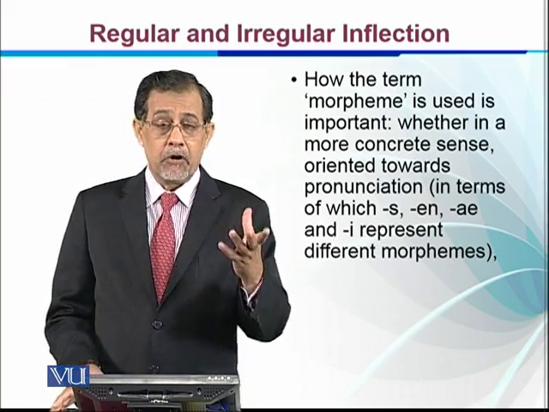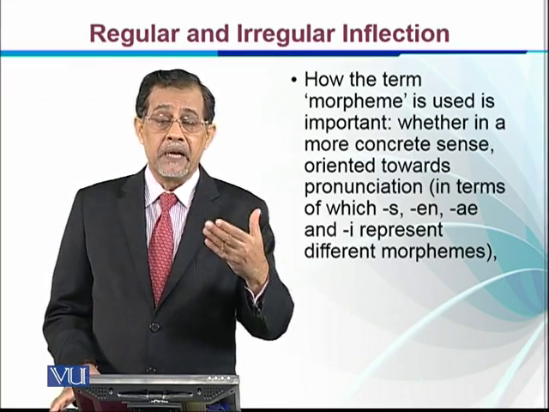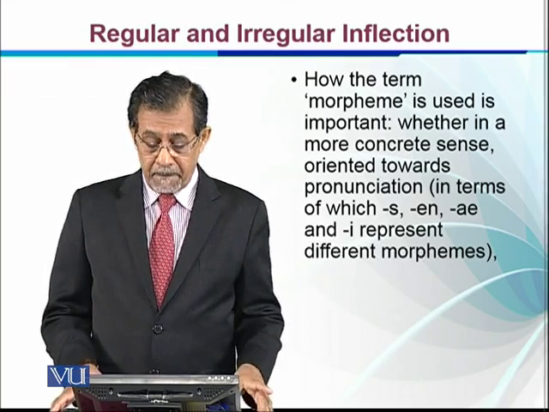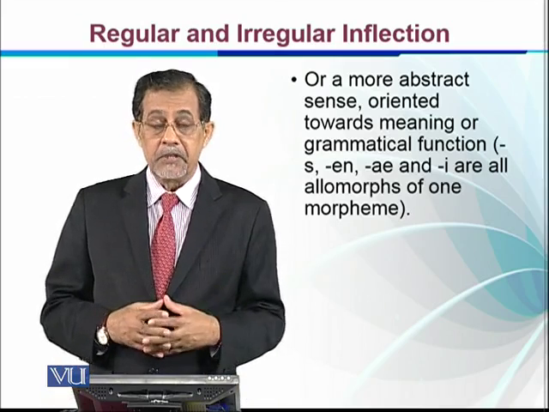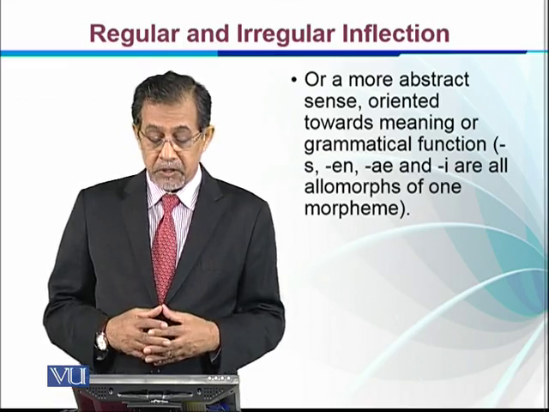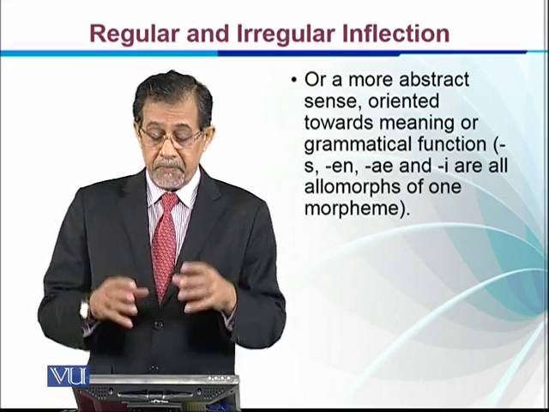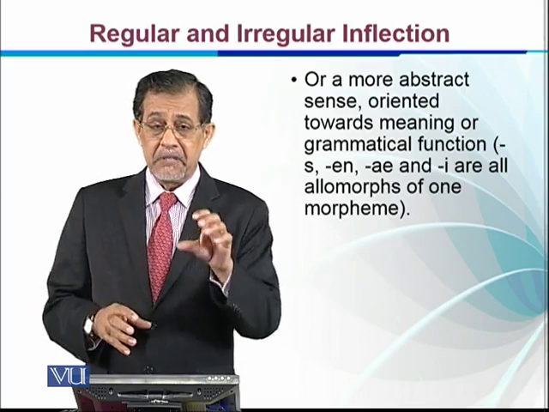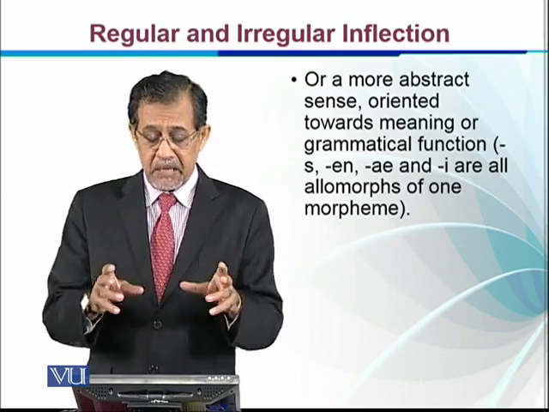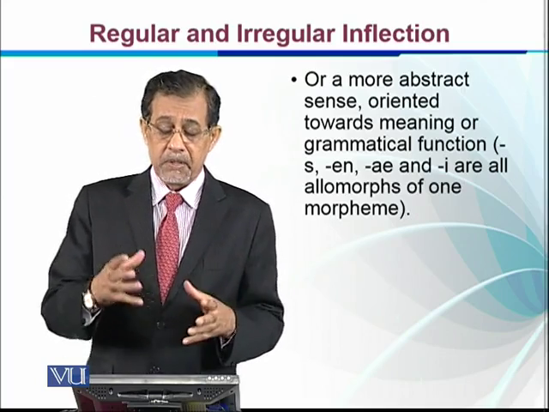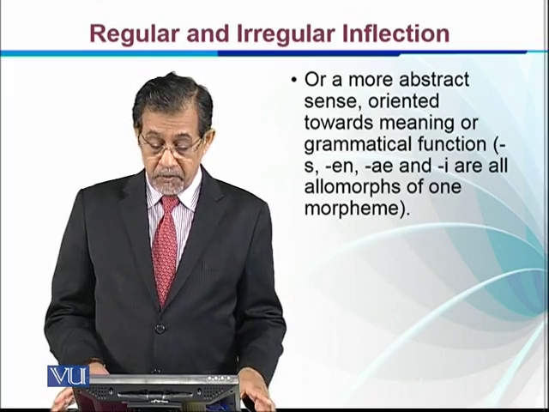So it is dependent on the morphologist who defines morpheme. Or a more abstract sense oriented towards meaning or grammatical function. So we can see them as all allomorphs of the same morpheme, since they have the same grammatical function. Some of them are of the opinion this is more abstract in one way.